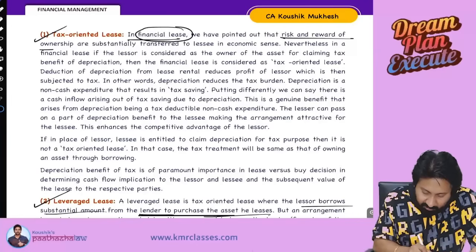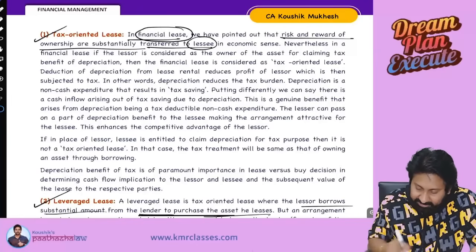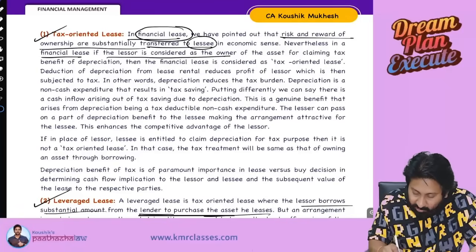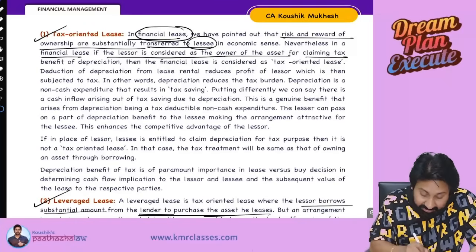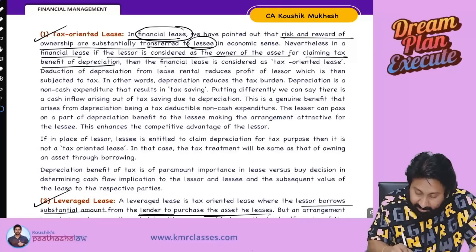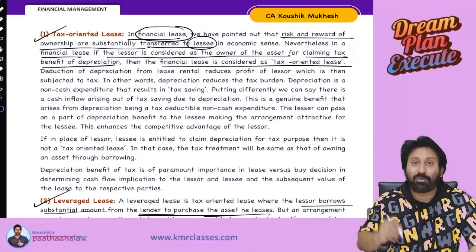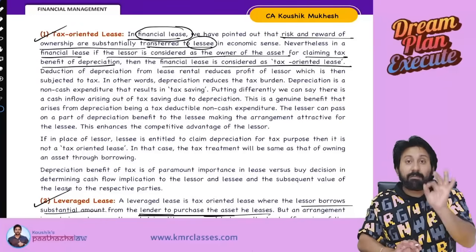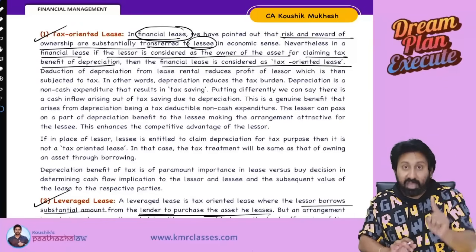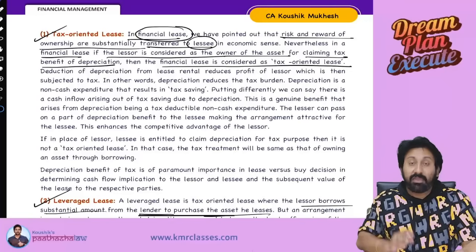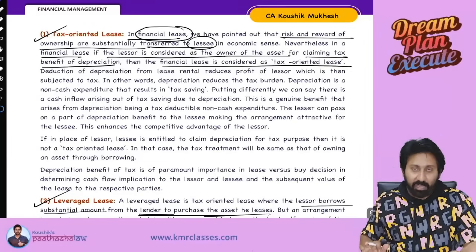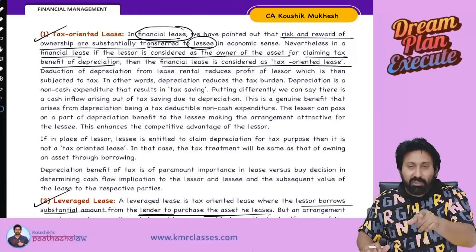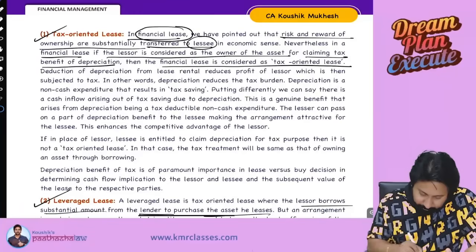Risk and reward and ownership are substantially transferred to the lessee. In a finance lease, if the lessor is considered as the owner of the asset for claiming the tax benefit of depreciation, then the finance lease is considered a tax oriented lease. And in simple language, how to understand? If the lessor claims the benefit of depreciation on the asset and tax saving on that, we call it a tax oriented lease.